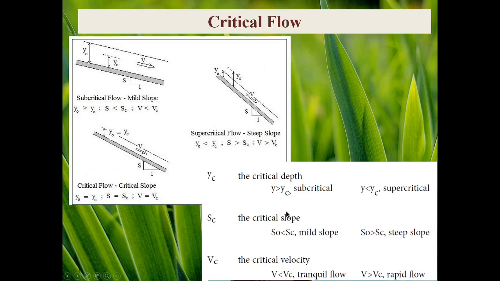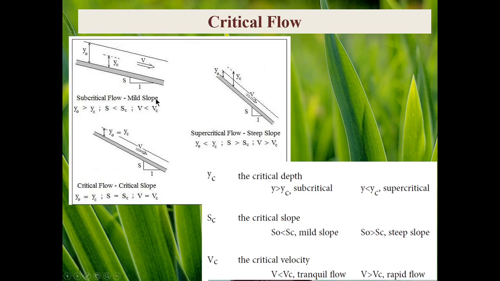With respect to the slope of the channel, we can reach a conclusion about the flow regime. We have here three different slopes. The first one is mild slope, the second one is steep slope, and the last one is critical slope.